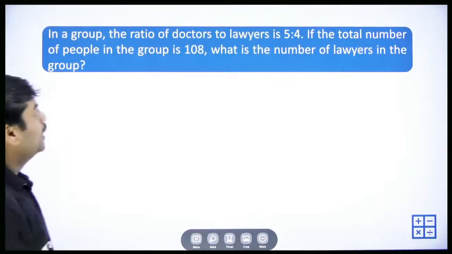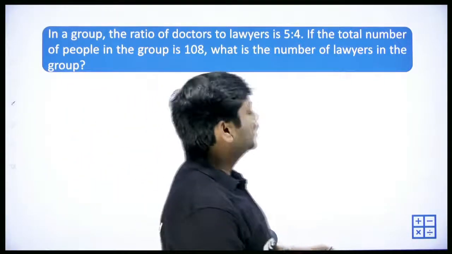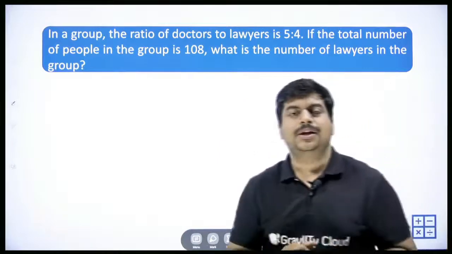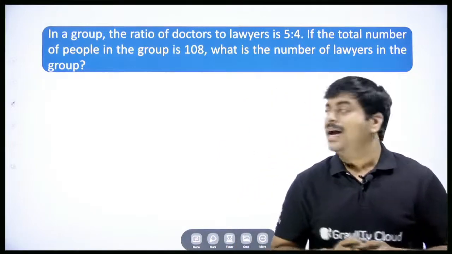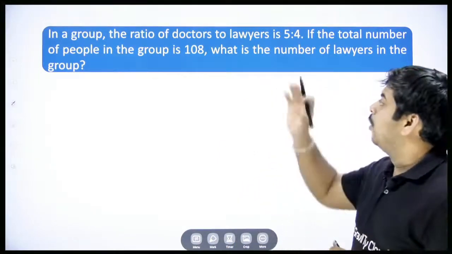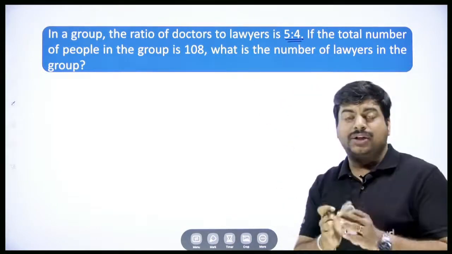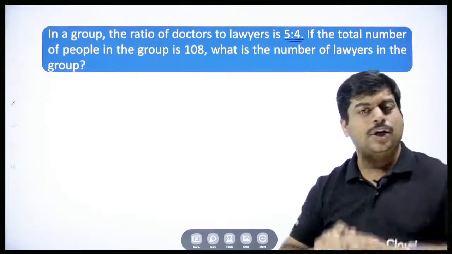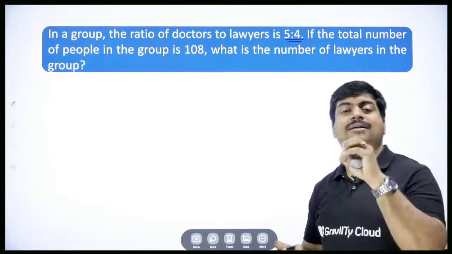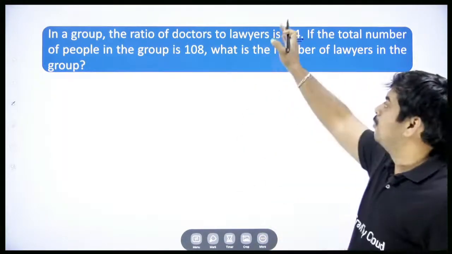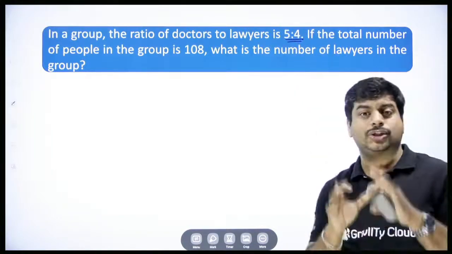What is the next one? In the group, there is a ratio of doctors to lawyers. So in the group, there are doctors as well as lawyers. Okay, so in a group, the ratio of doctors to lawyers is 5 is to 4. Do we have the strength, how many lawyers or how many doctors? Not yet. We just have the ratio of their numbers. It's not 5 doctors and 4 lawyers, they are the ratio.